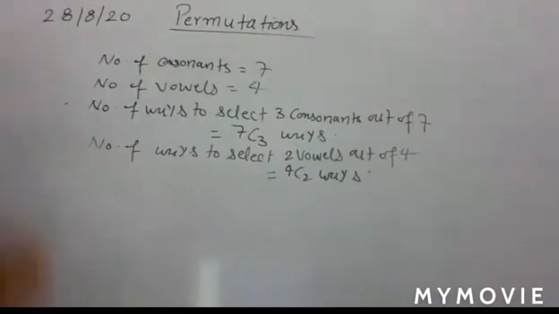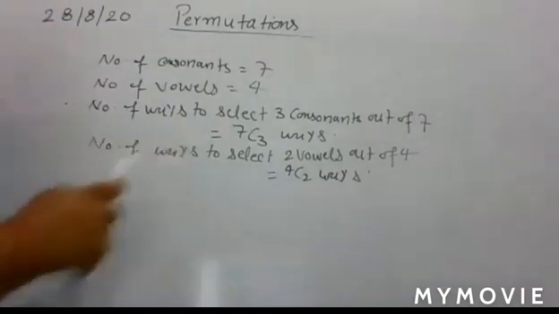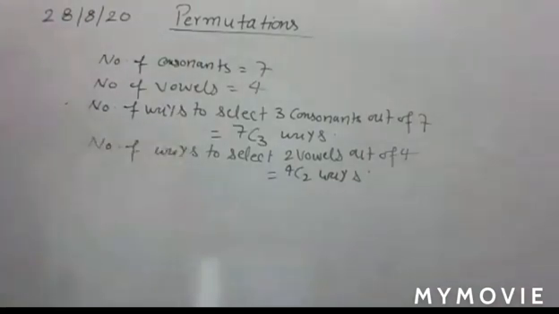So here you have the number of ways to select the consonants and vowels. These are only the selections. But once you have selected all these, you have 5 letters in your hand. These 5 letters can arrange themselves in factorial 5 ways.